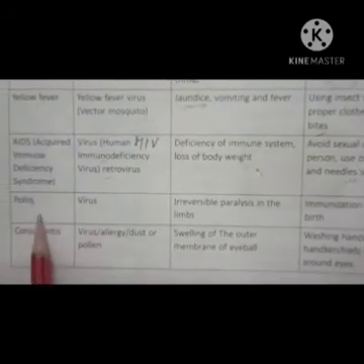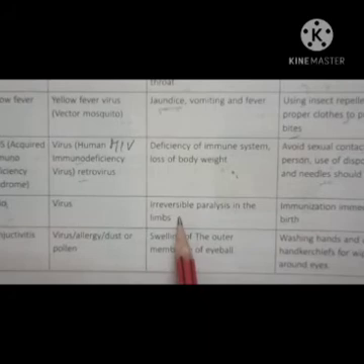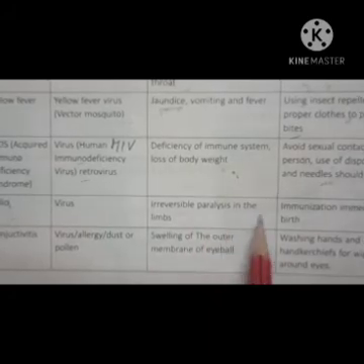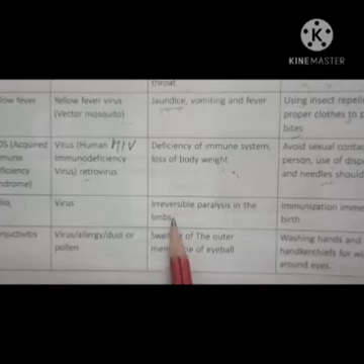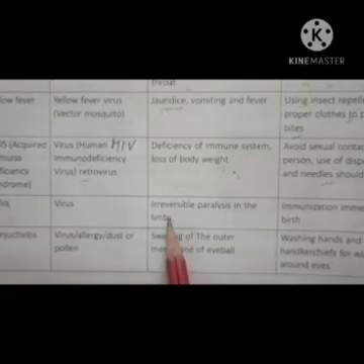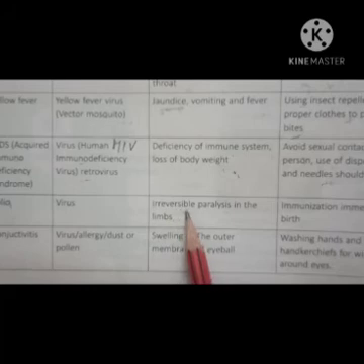Now next is your polio. Polio is also caused by a virus, and the symptoms are irreversible paralysis in the limbs. Limbs means your legs and hands. When a person suffers with polio, his legs or hands are paralyzed, which cannot be cured again.